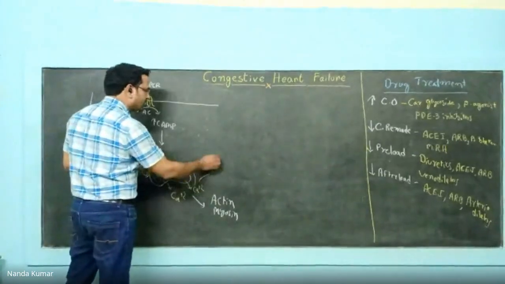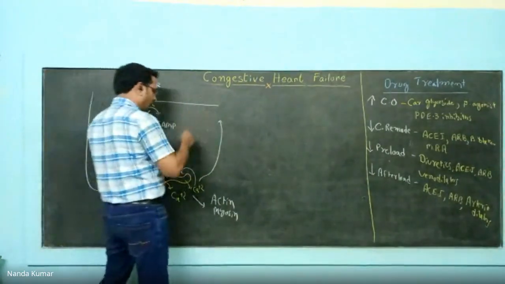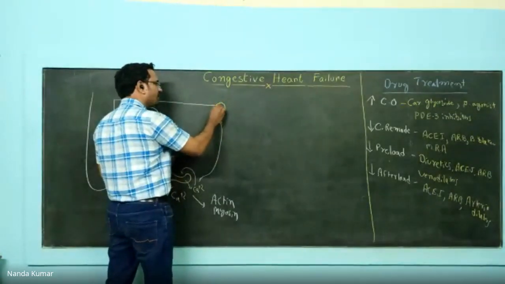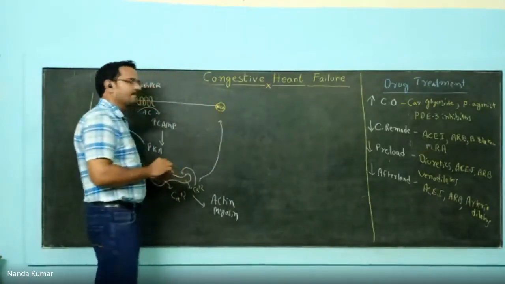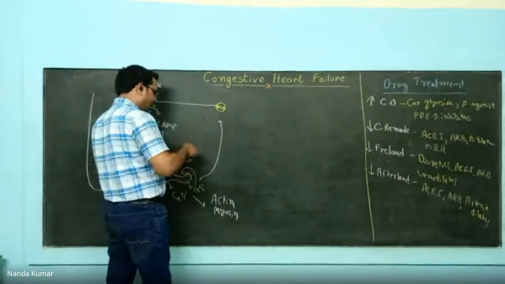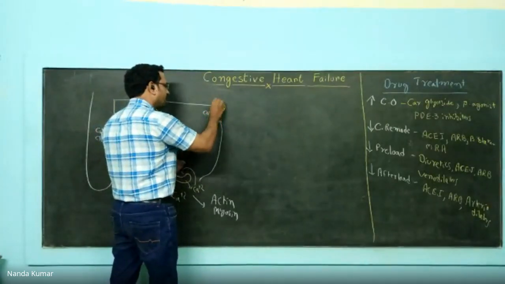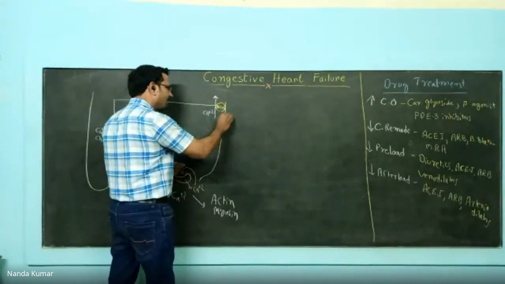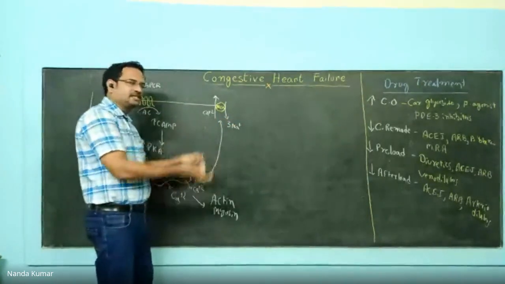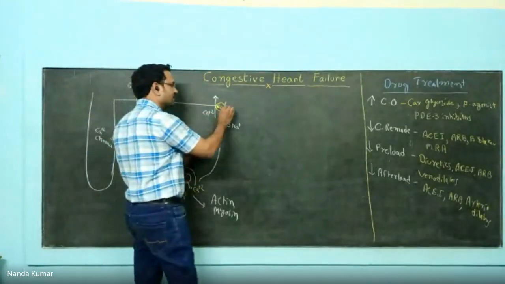Not only that, it is also taken outside the cell with the help of certain exchangers. What do the exchangers do? There is an exchanger known as the sodium-calcium exchanger. The job of the sodium-calcium exchanger is that it sends out a calcium ion. One calcium ion goes out, and at the same time it brings back 3 sodium ions. Because it is exchanging sodium with calcium, it is known as the sodium-calcium exchanger.